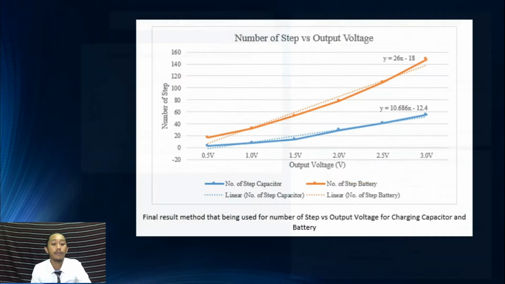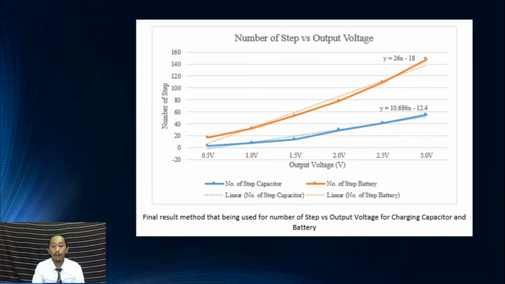Next is the graph for my final result method that I'm using for this circuit. This graph shows the number of steps versus the output voltage for charging the capacitor and battery. The blue line is representing the capacitor charging, and the orange line is representing the battery charging. As we can see here, the 3 volt will be produced for the capacitor after 55 steps, and for the battery it takes 148 steps to reach 3 volt.